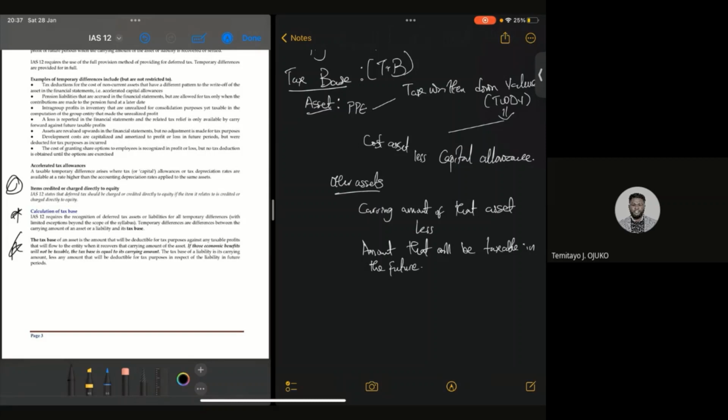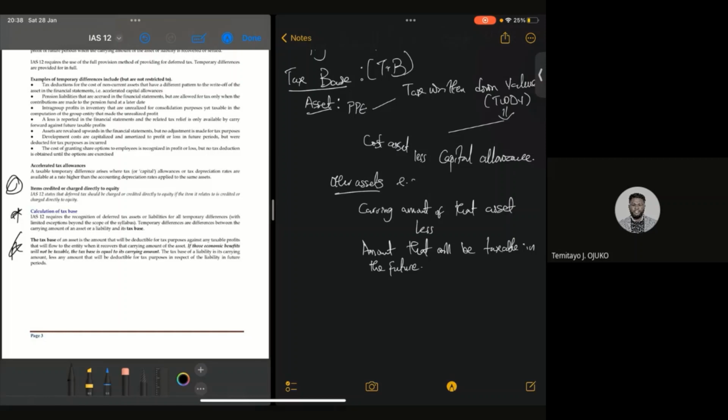How much are you going to tax on that income? For example, interest receivable. You've not received that interest. Don't forget, the taxman uses a cash basis. You've not received the interest, so the taxman has not seen it. Now the question is, what is the carrying amount, the book value of that interest receivable? Out of that interest receivable, how much will the taxman tax in the future? That is what I mean by the amount that will be taxable in the future. When you do that minus this, you get the tax base of that asset.